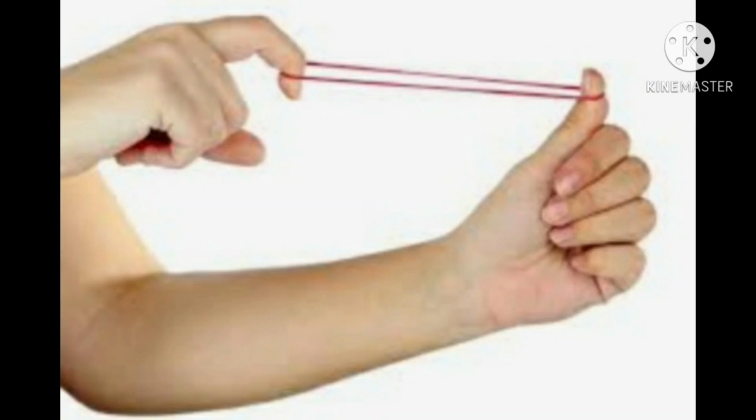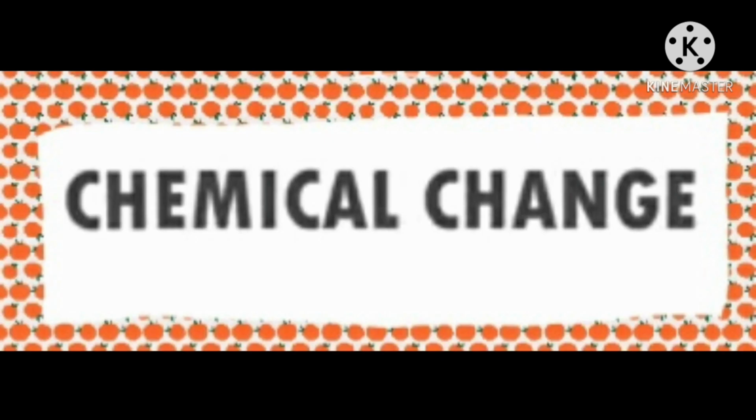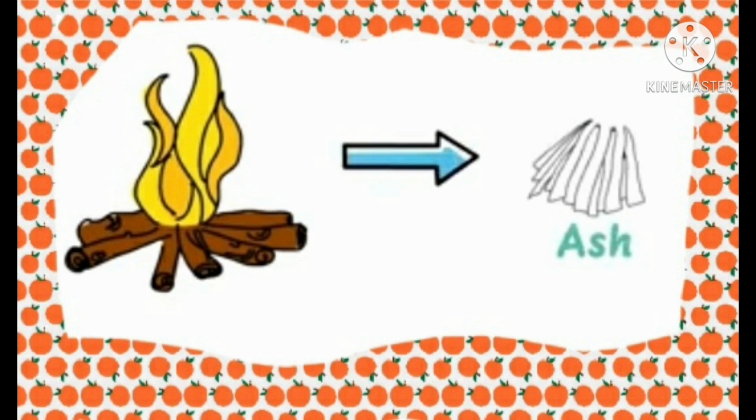So far, we discussed physical changes. Let us see what is a chemical change. A change in which the original property of a substance is changed to new material with a new property is called a chemical change. And these changes cannot be reversed.